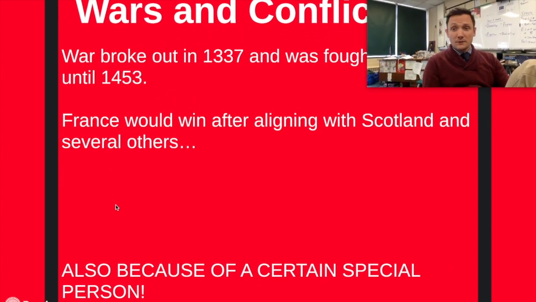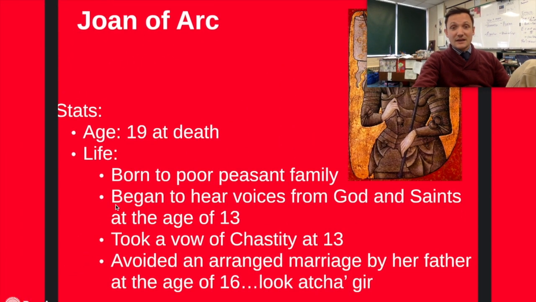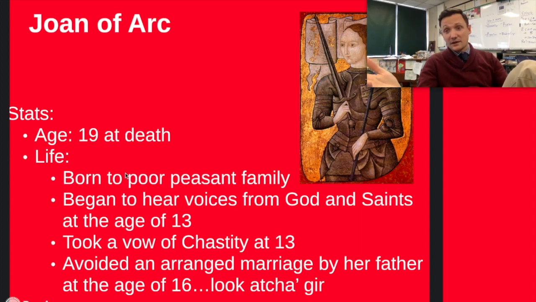The 100 Years' War is going to be a massive pivotal point between the power struggles of two great empires, but the person that actually rose up to help defend France was, of course, you know her, Joan of Arc, right? She was 19 years old at her death, and she was born to a poor peasant family in the countryside of France, right?